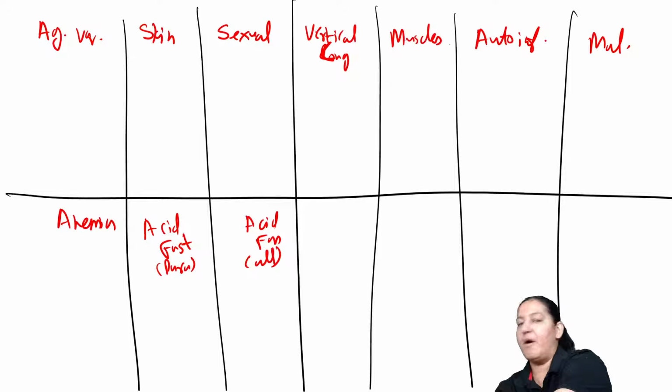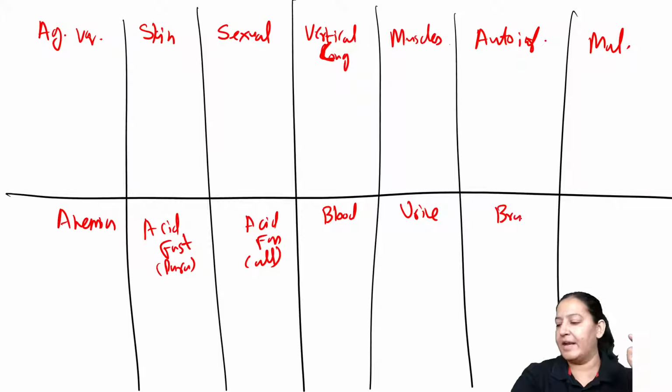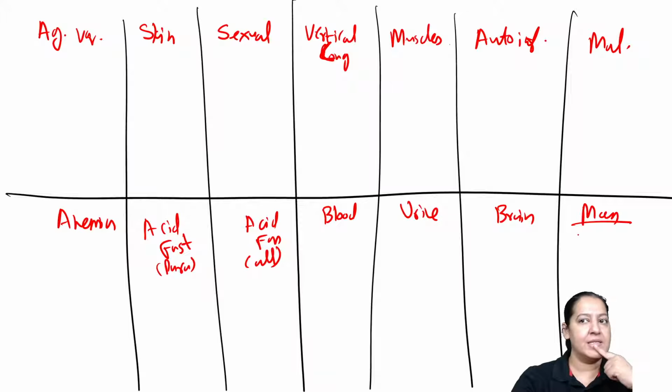Tell me the name of the parasites which reside in blood, hemoparasites; which reside in urine, uroparasites; which reside in brain, the neuroparasites, right? Tell me the name of the parasites in which man is acting as an intermediate host or secondary host, not a definitive host. Tell me the list of that.